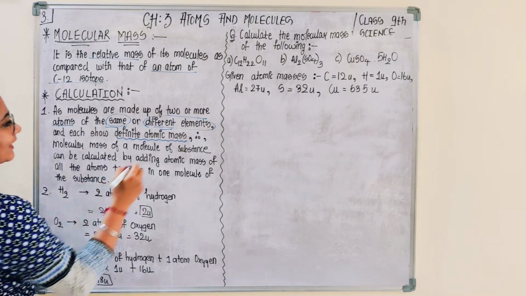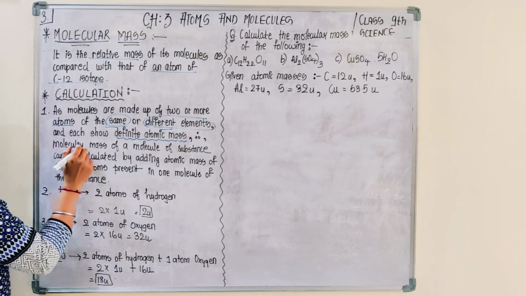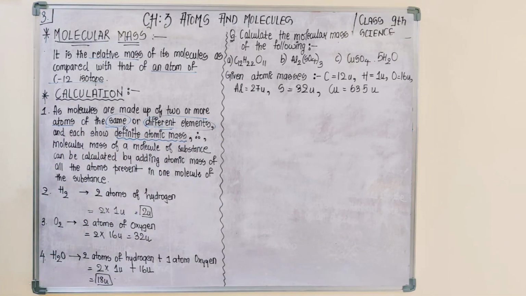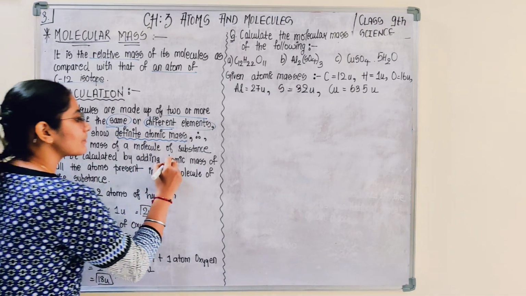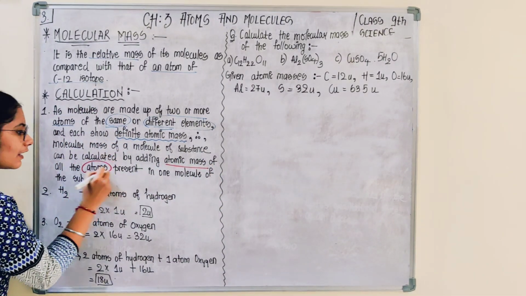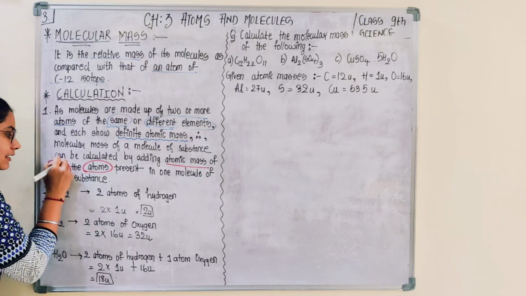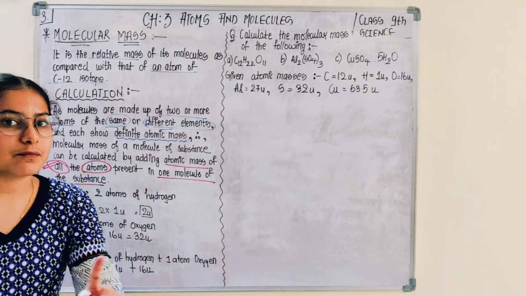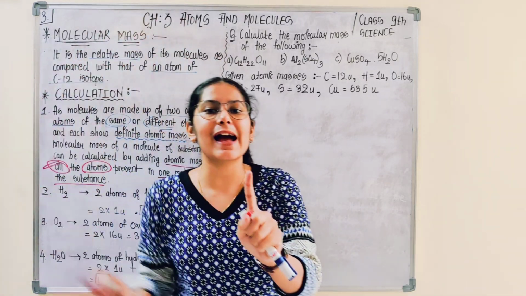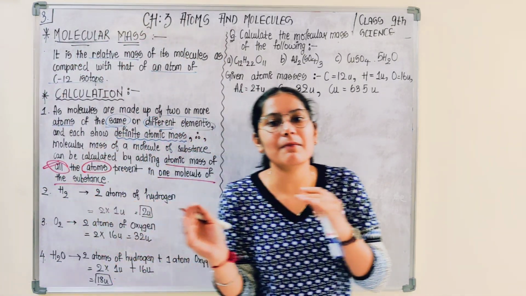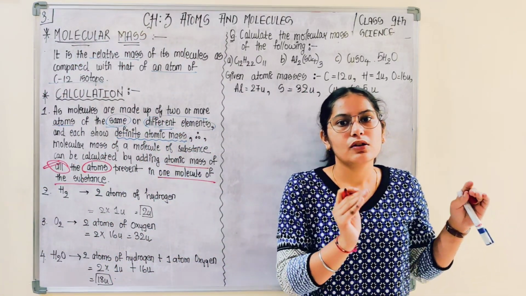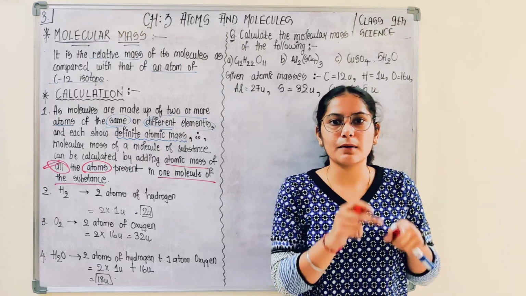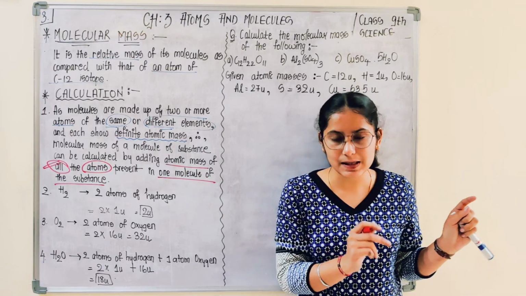So definite atomic mass. Therefore, the molecular mass of a molecule of a substance can be calculated by adding the atomic mass of all the atoms present in one molecule of the substance. एक molecule of substance में जितने भी atoms हैं, उन सब atoms के mass को calculate करेंगे, तो we would be getting the molecular mass of the substance.